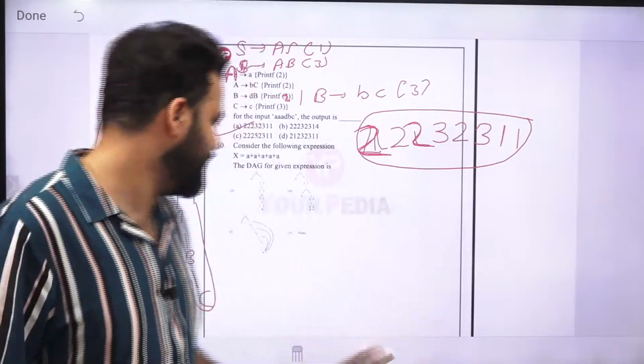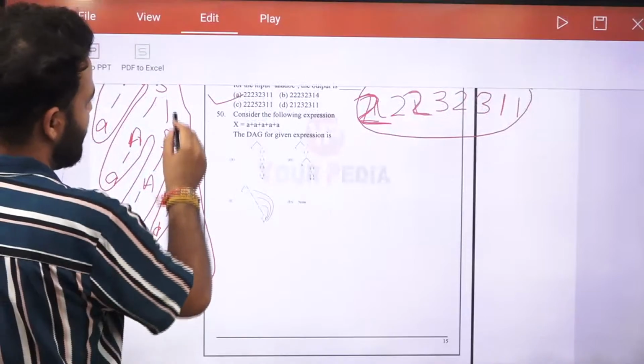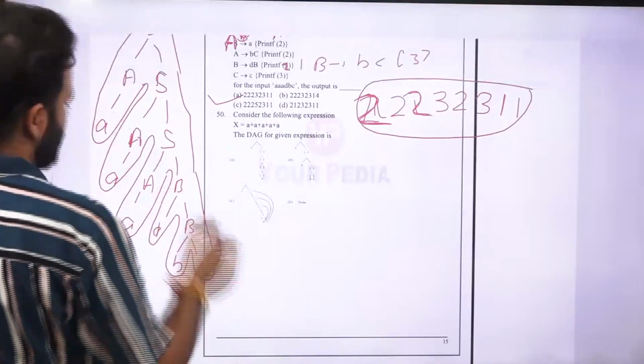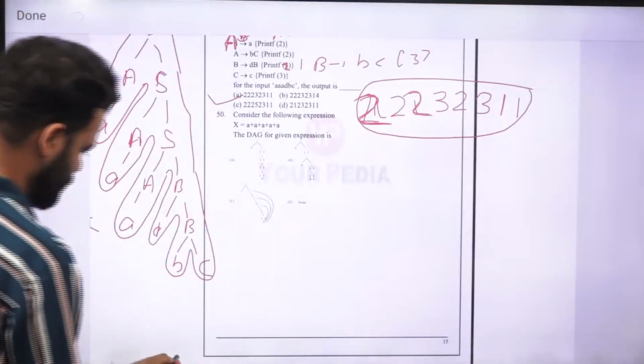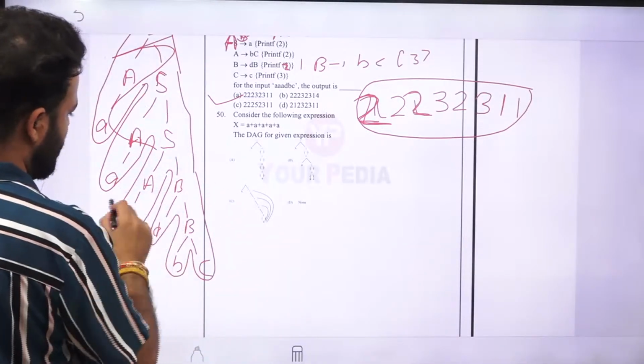Now the last question is, consider the following expression. We have to make the DAG for it, the DAG for this one.